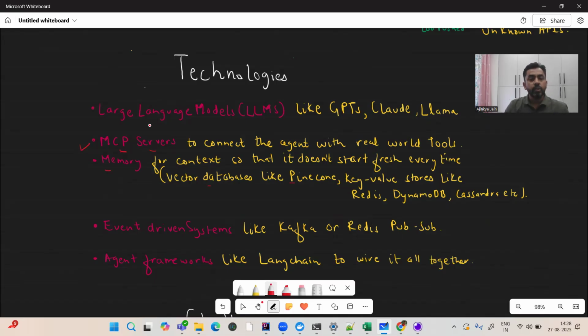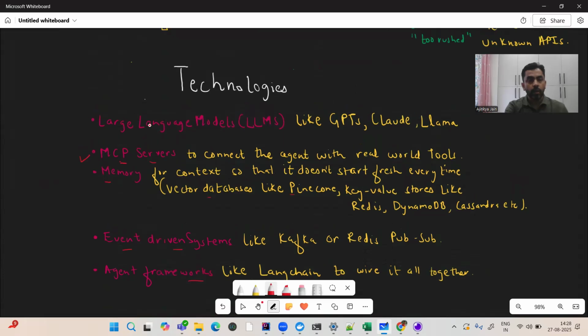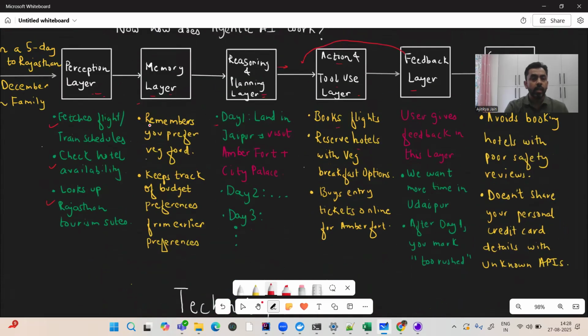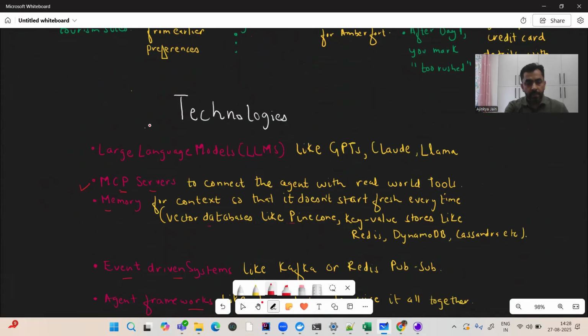Then comes the event-driven systems, like Kafka and Redis Pub/Sub. Definitely, they are used for real time. And then finally, agent frameworks like LangChain are used to stitch all these layers together. So these are the technologies.